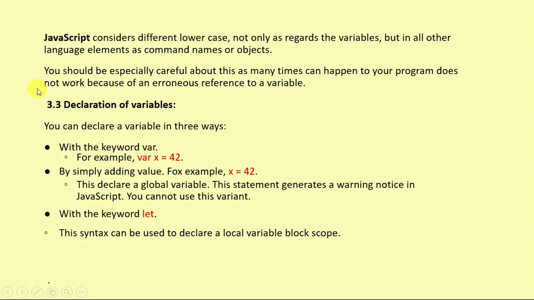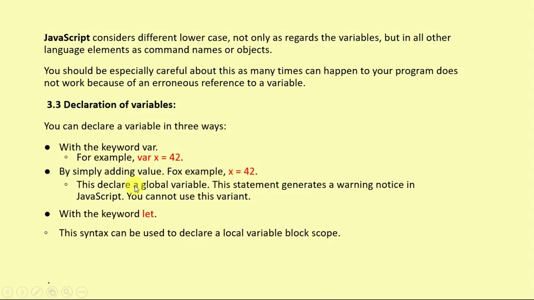JavaScript treats uppercase and lowercase as different, not only for variables but for all other language elements such as command names or objects. So how can we declare a variable in JavaScript? You can declare a variable in three ways, first with the keyword var. For example, the variable x is equal to 42. Here we are declaring a variable x by simply assigning a value, for example x is equal to 42.